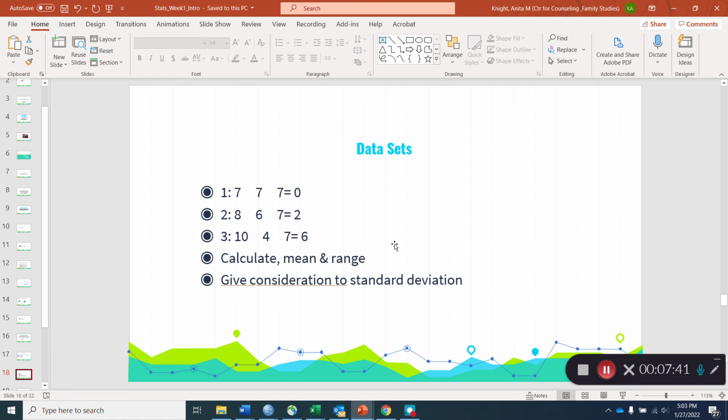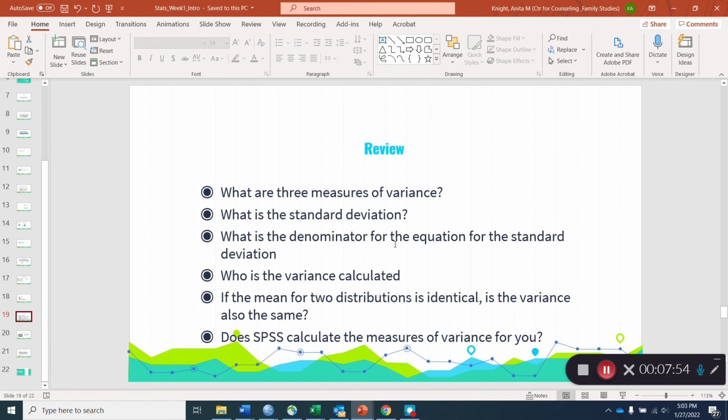So we can have the same mean, but still have a lot of variation in the data. So just because 2 data sets have the same mean doesn't mean that there's the same spread and the same values within the data. The mean is only one piece of information about a data set.